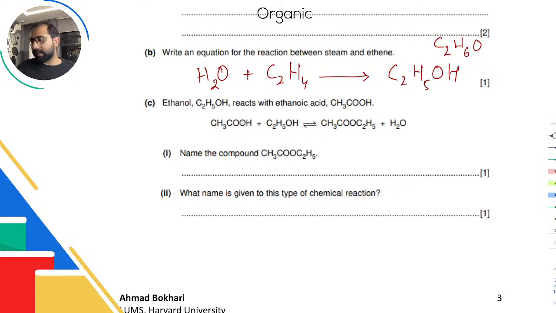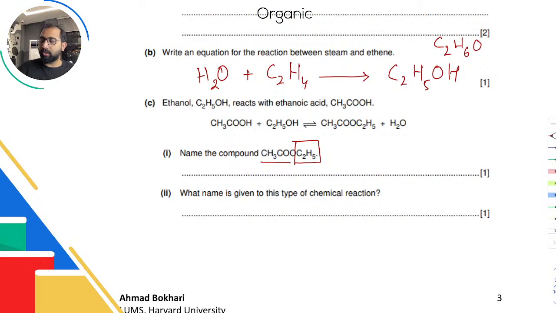Name the compound. Now this is an ester. Before you name it, remember, an ester breaks down if you add sulfuric acid to it, and it always breaks down from here after the 2 oxygens. That's where it breaks down. Again, in A levels you will read that that's not entirely correct, but for our purposes, it will work. Now this hydrocarbon part comes from the alcohol, this part comes from the acid.